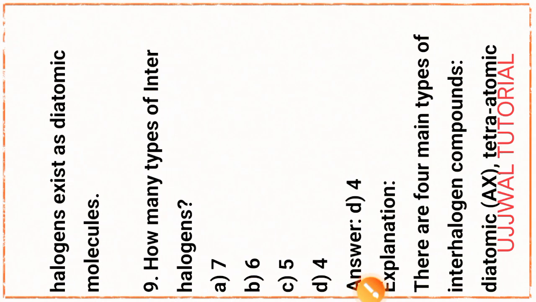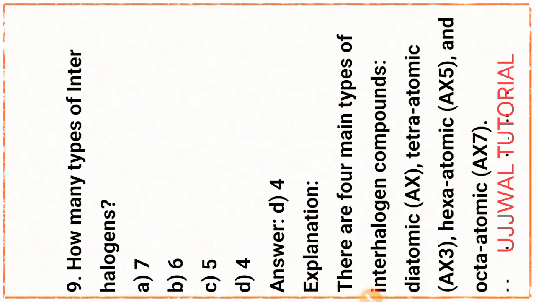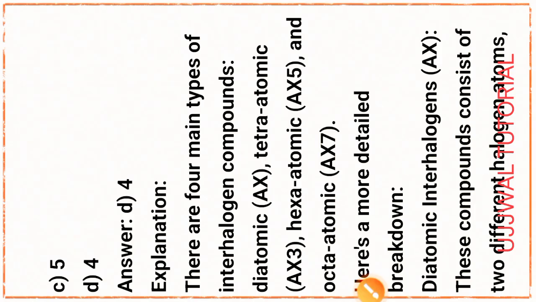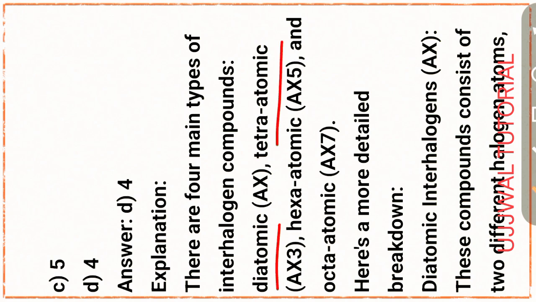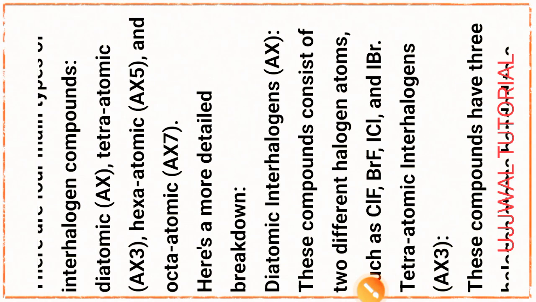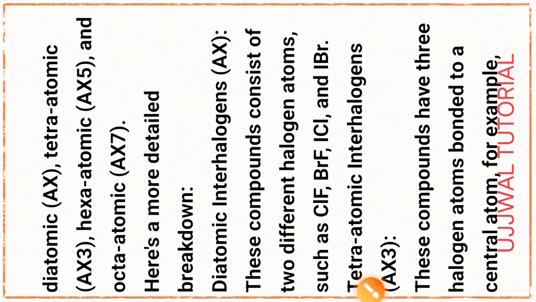Next question, question number 9. How many types of interhalogen compounds are there? Option 4. Explanation: there are 4 types of interhalogen compounds: diatomic, tetratomic, hexatomic, and octatomic. Examples of diatomic: ClF, BrF, ICl, and IBr.